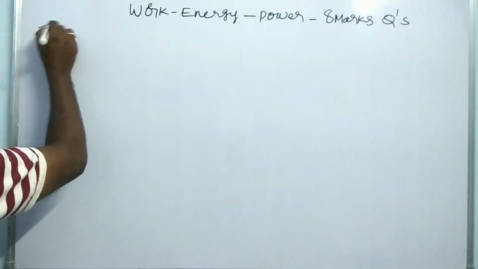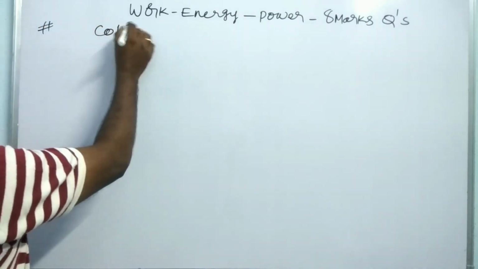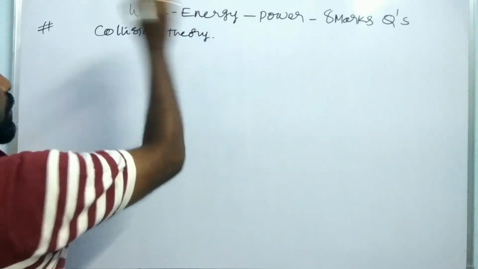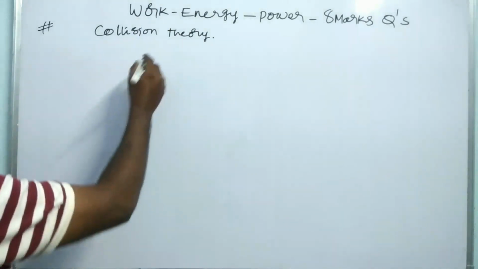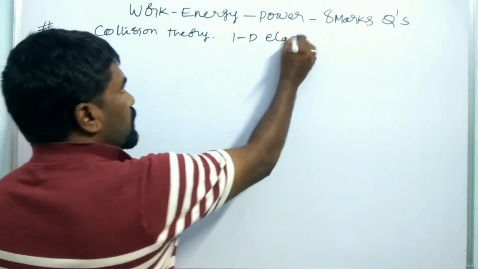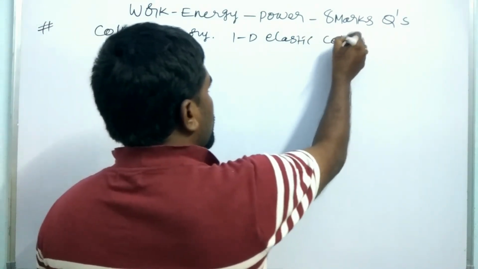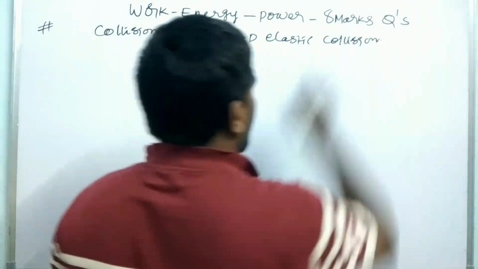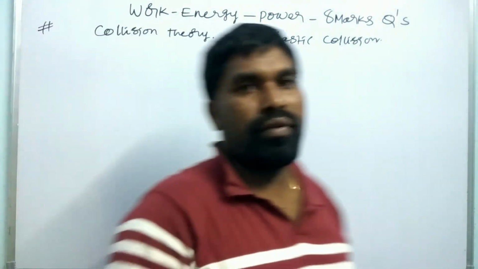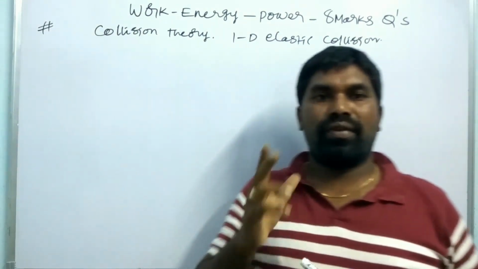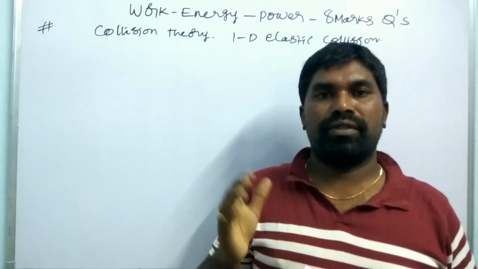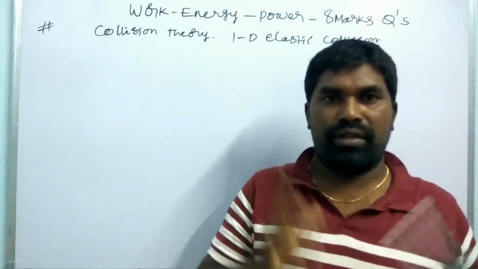Now the next question is collision theory. This is a very big answer. In case of one-dimensional elastic collision, the way of asking the question is: define collision and what are the types of collision, and derive the equation for the final velocities of the particles which are in the one-dimensional elastic collision. That is the question here.